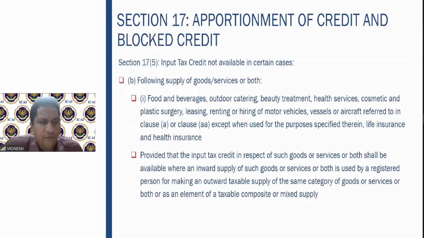Then the following supplies of goods or services or both, multiple supplies are given here. On these also you cannot claim. First one is food and beverages, outdoor catering. Food and beverages means you go to a restaurant and you eat the food. On that you cannot claim any input tax credit. Even though it is for your business, for example, if you are taking all your employees outside for lunch or a dinner, that is basically food and beverages. Even though you say it is for the purpose of business, related to my company expense, nothing doing, straight away it is a blocked credit.